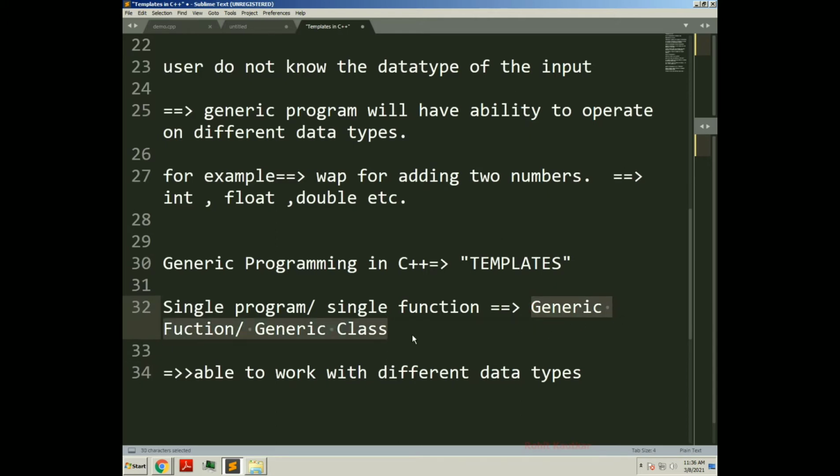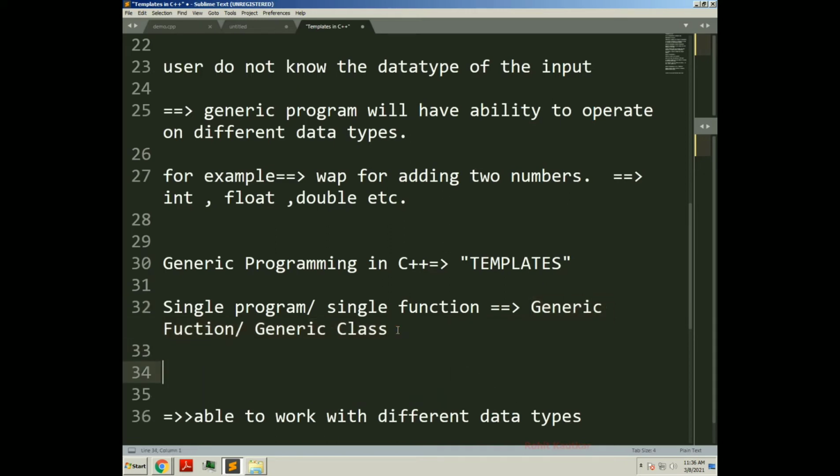They are independent of the data type. There is no restriction of data type in a generic function or generic class. You are free to pass any kind of data type as input.